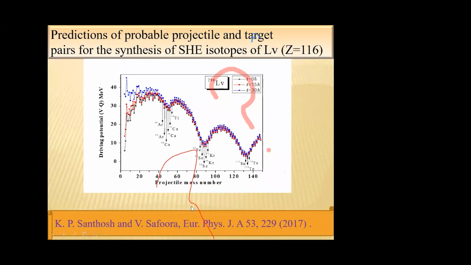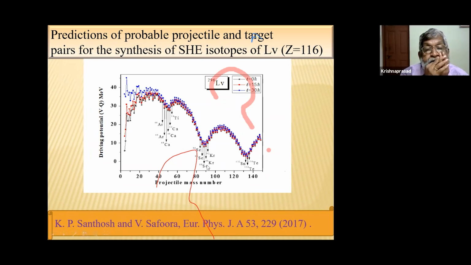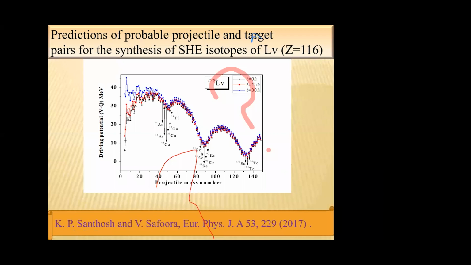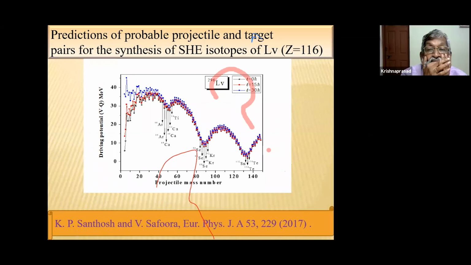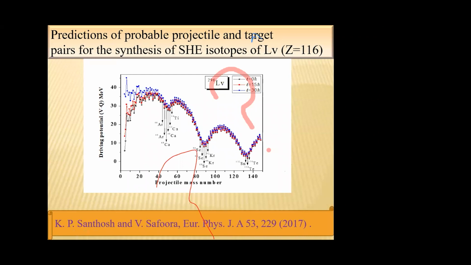And this is the prediction of projectile target combinations for the synthesis of Z equal to 116, that is livermorium. Here also we have plotted the valley. Here we have plotted three graphs with different angular momentum L values. The first graph represents L value equal to 0, the second graph represents L value equal to 15 h-bar, and the third one L value equal to 30 h-bar.